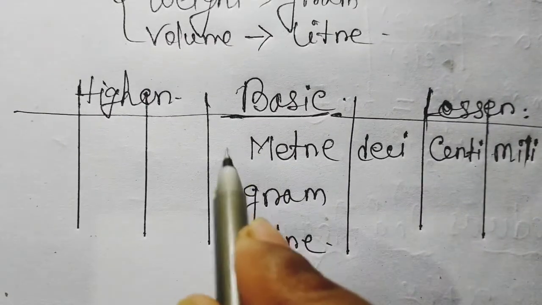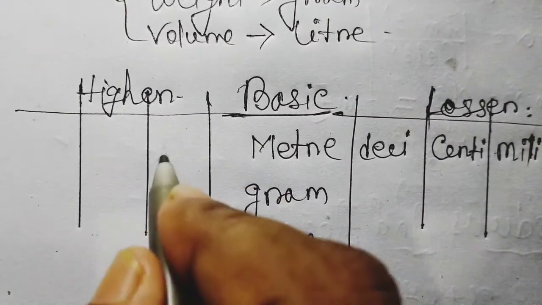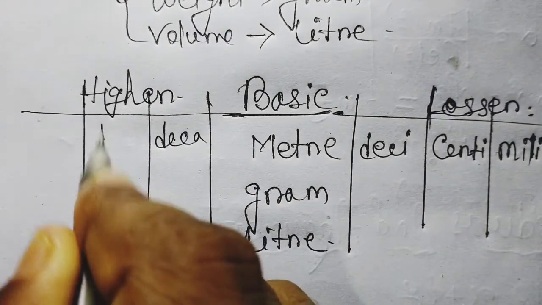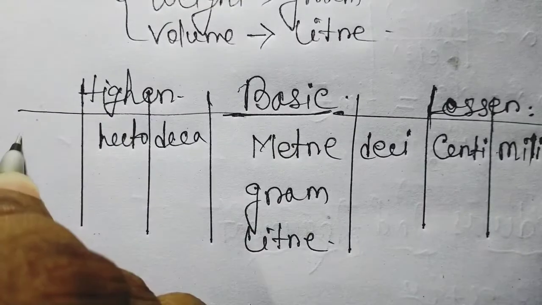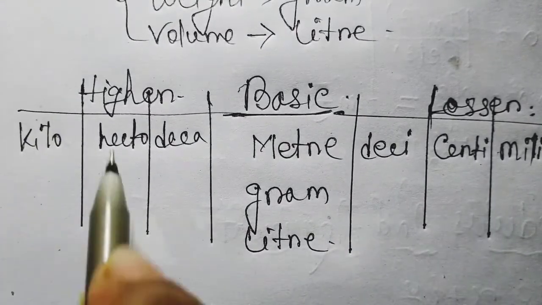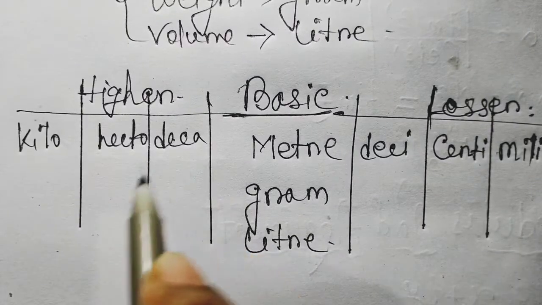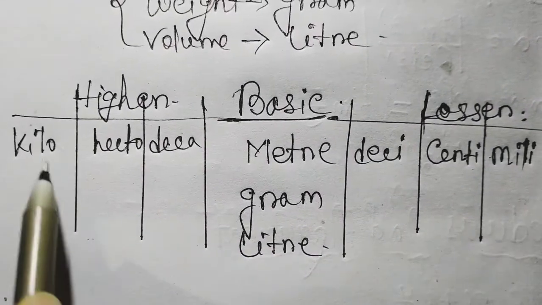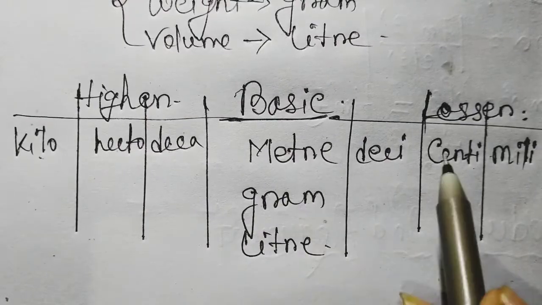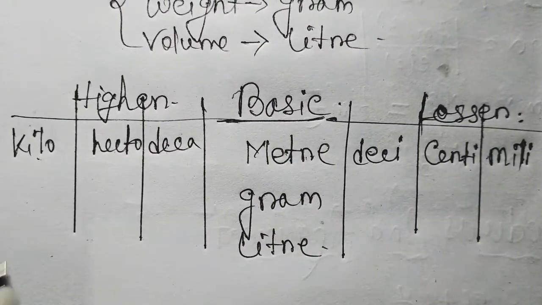Similarly, if we go left hand side from basic, then we will get here deca, here hecto, and here kilo. Now it can be read as kilometer, hectometer, decameter, decimeter, centimeter, and millimeter.